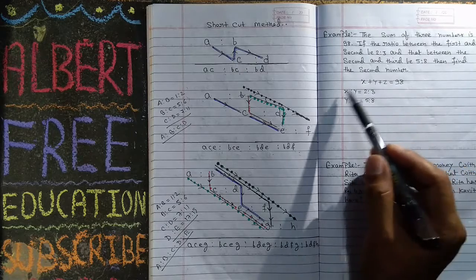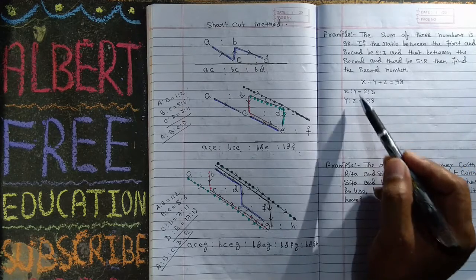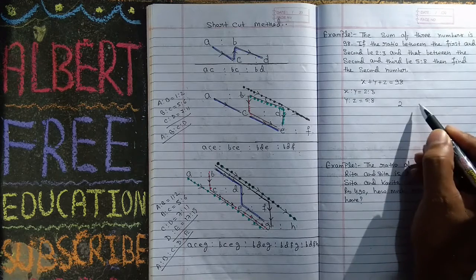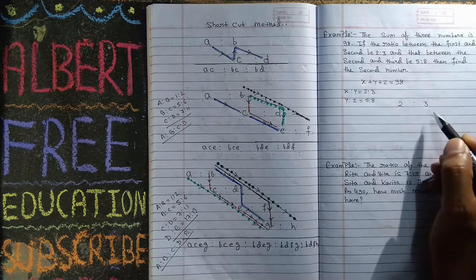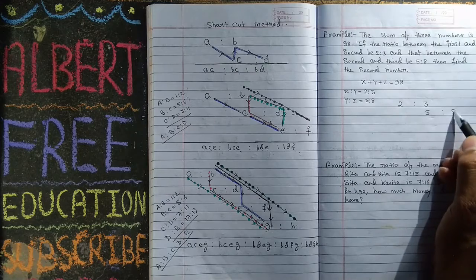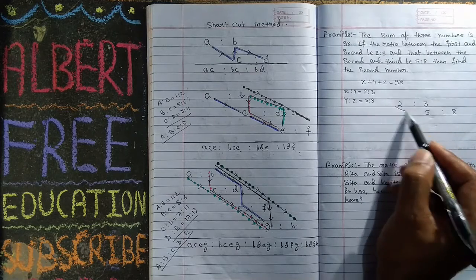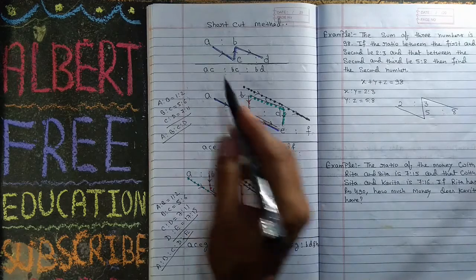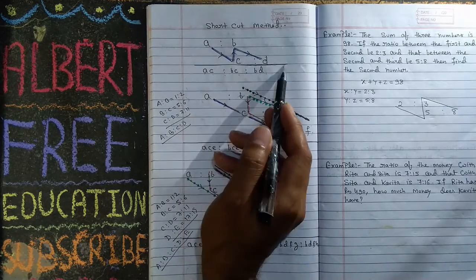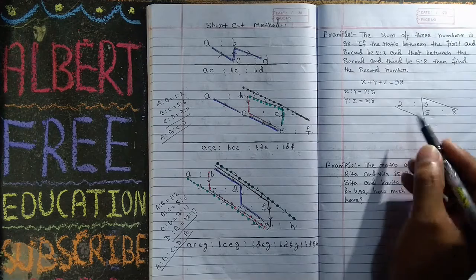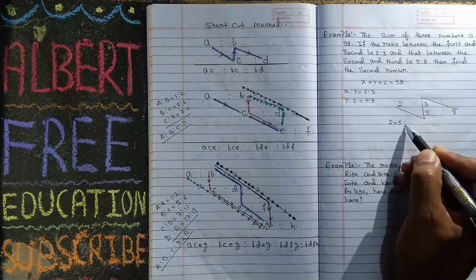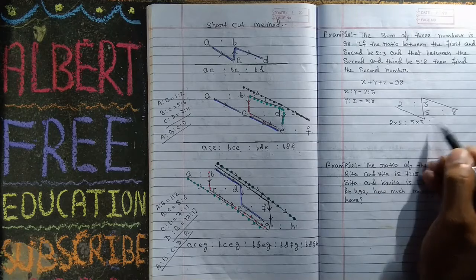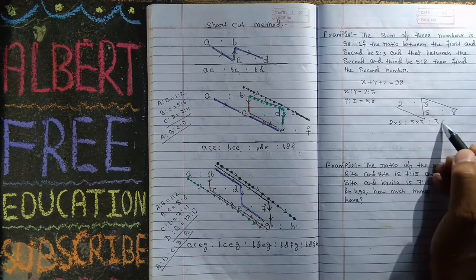So at first our target is to find the x ratio y ratio z. Very simple. I have given you this method, 2:3 and 5:8. You can see here: 5 into 2, 5 into 3, 3 into 8.